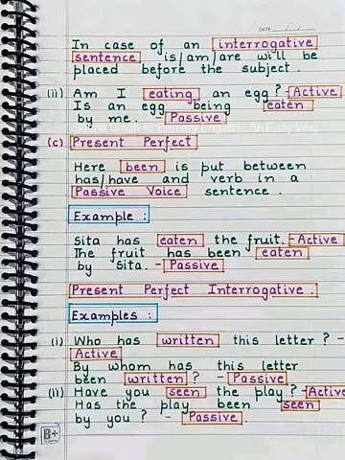Present perfect. Here been is put between has or have and the verb in a passive voice sentence. Example: Sita has eaten the fruit. The fruit has been eaten by Sita. Present perfect interrogative. Example: Who has written the letter? By whom has this letter been written? Have you seen the play? Has the play been seen by you?